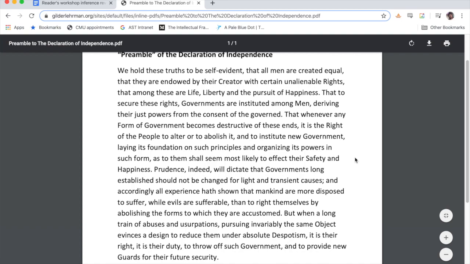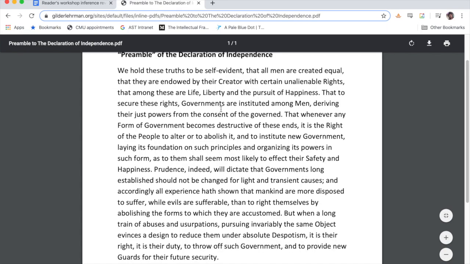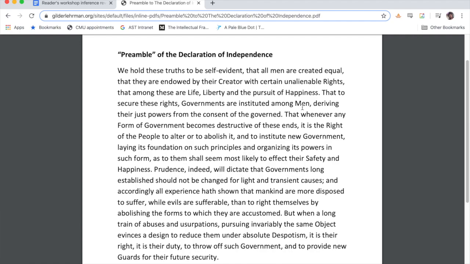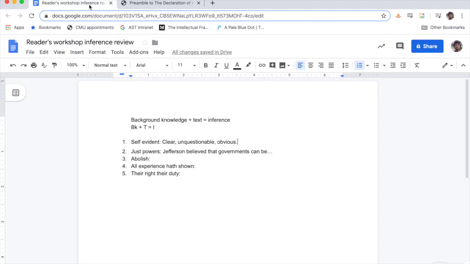Okay, so this is also old language that can be kind of difficult. I wanted to make an inference out of just powers. So he says something like, governments are instituted among men, governments are placed among people. He uses men when, in modern times, we would just say people. And they get their power from the governed. They get their just powers, as in justice, as in, not unjust, that it's a good thing.